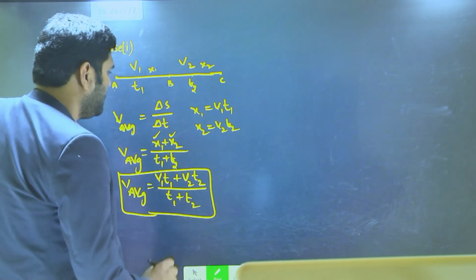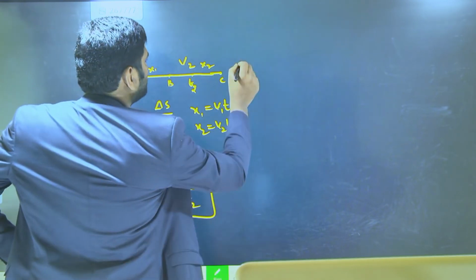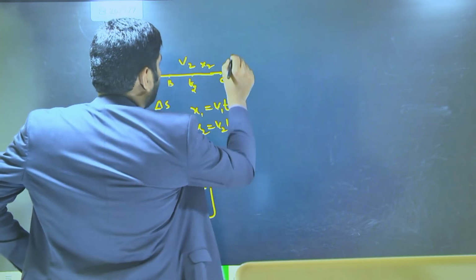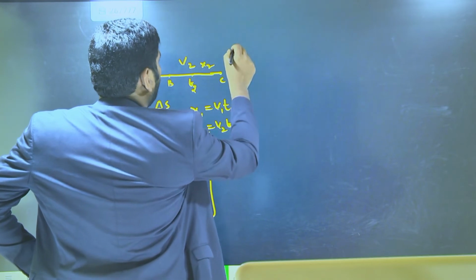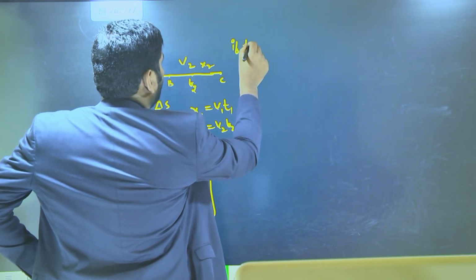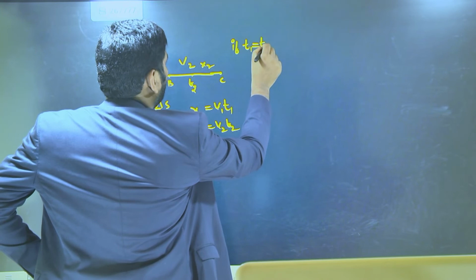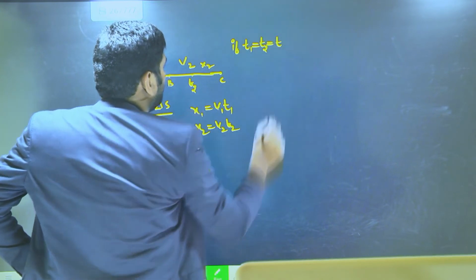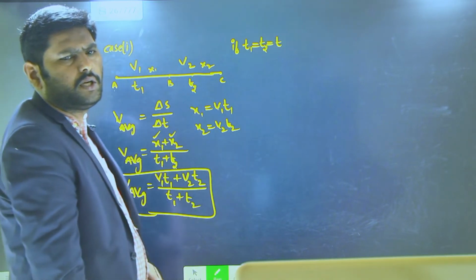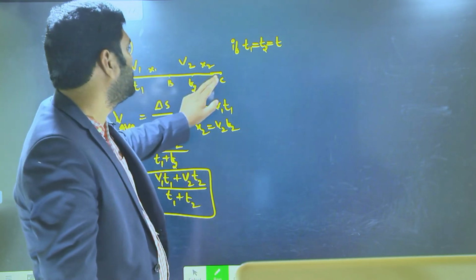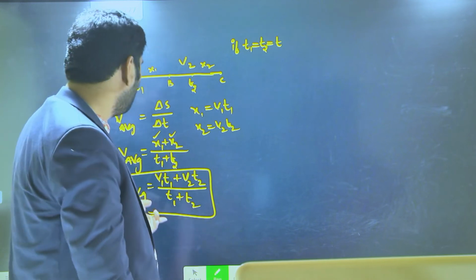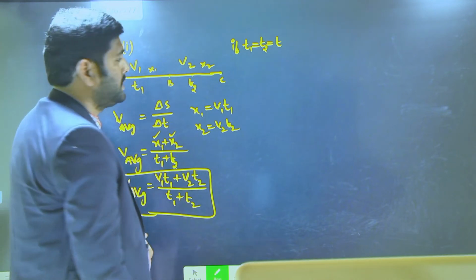Now in this case, if T1 and T2 timings are the same, the distance traveled from A to B and B to C, the timings are the same, then how will this average formula change?